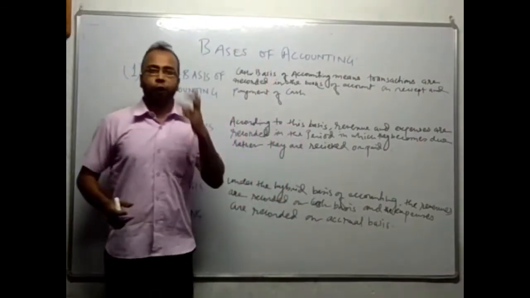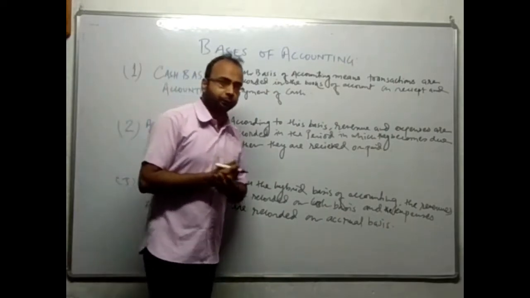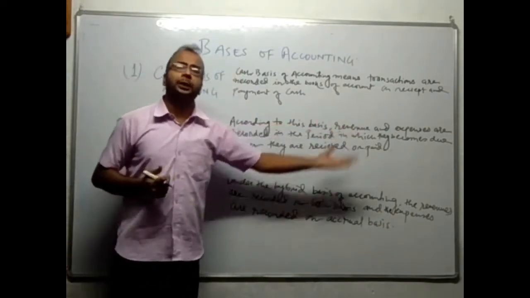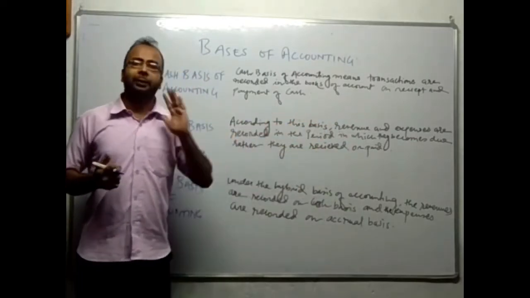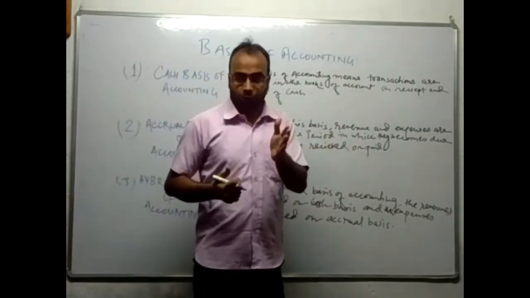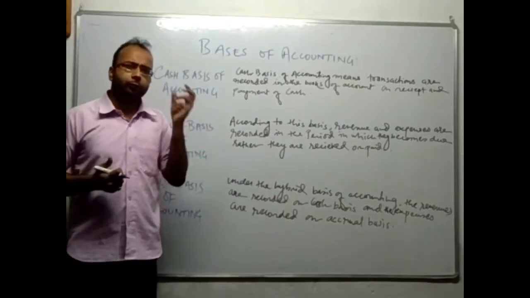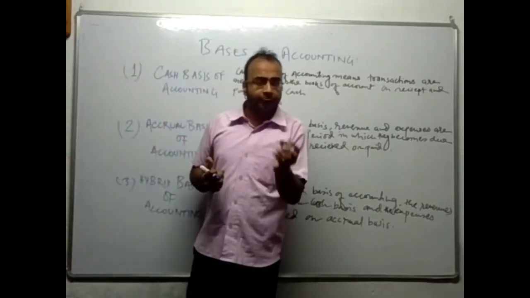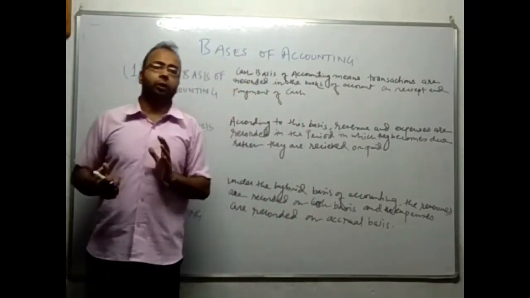So students, now let us talk about the accrual basis of accounting. What is accrual basis of accounting? According to this basis, revenue and expenses are recorded in the period in which they become due, whether they are received or not.